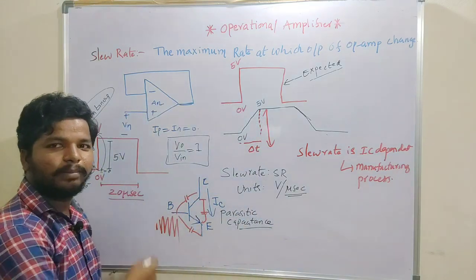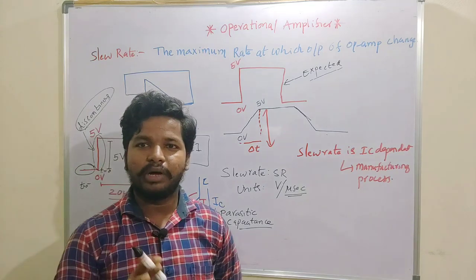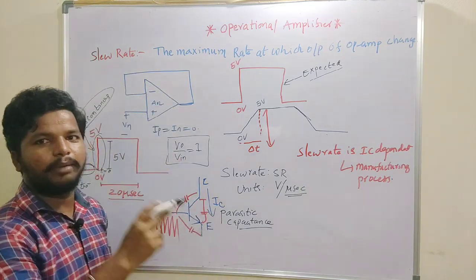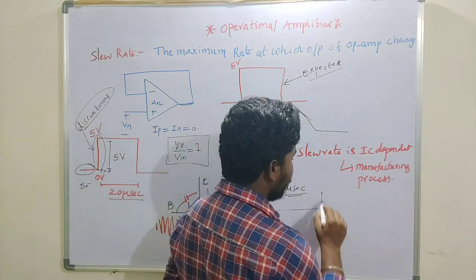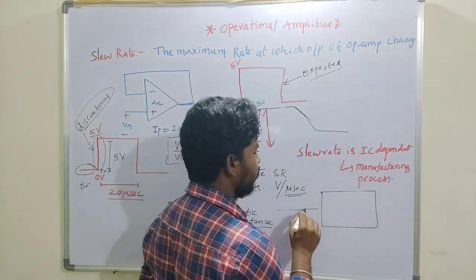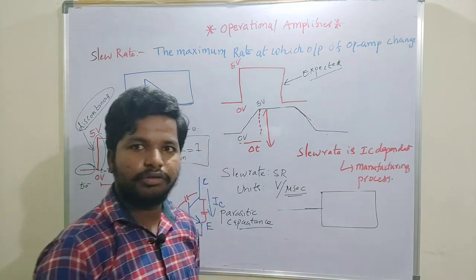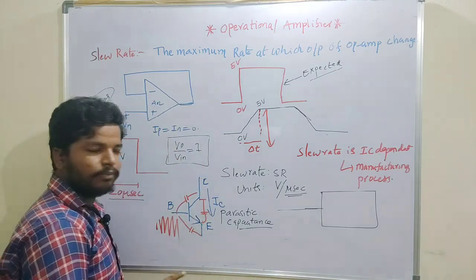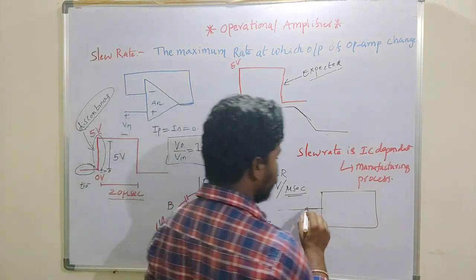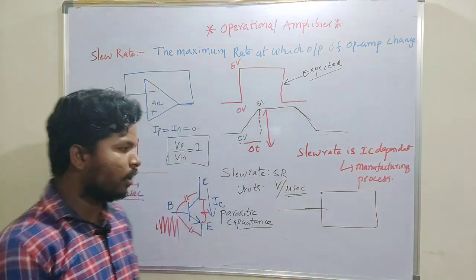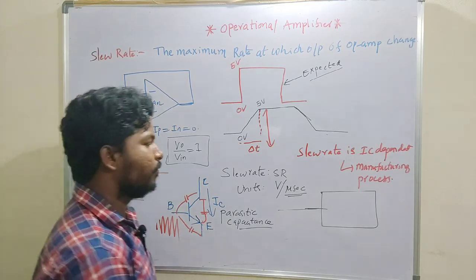These parasitic, internal capacitances will limit the performance of the operational amplifier. The operational amplifier is like a black box in which many transistors are present, and